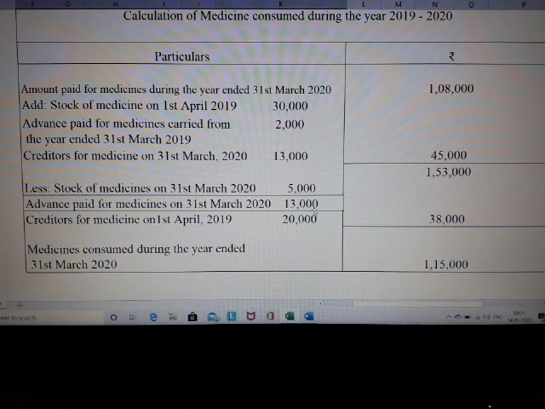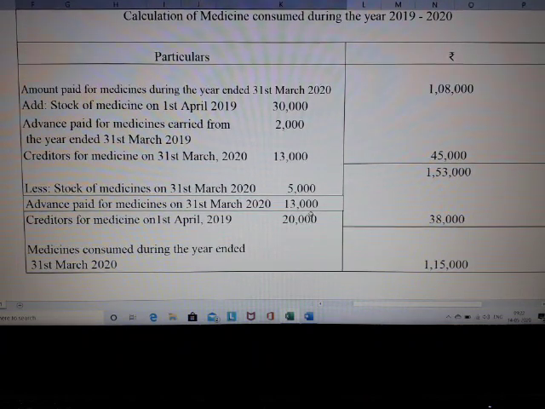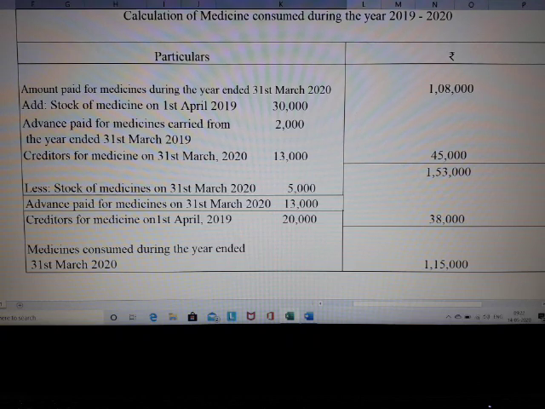And then the creditors which were in the opening need to be subtracted. So always remember, current year closing is nothing but it will be mentioned as creditors for the year ended 31st of March 2020, or whatever the year, that is your current year closing creditors. Always current year closing will be added, and the creditors at the beginning of the year need to be subtracted. Able to understand the concept? Because the opening creditors denotes what?